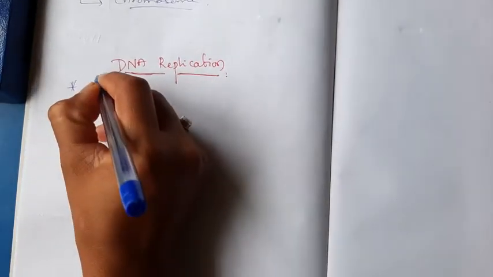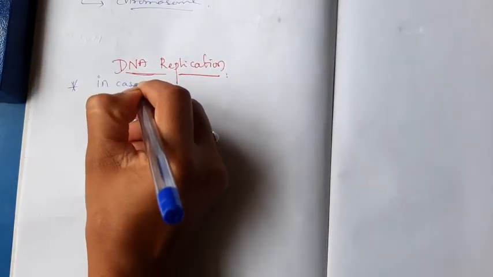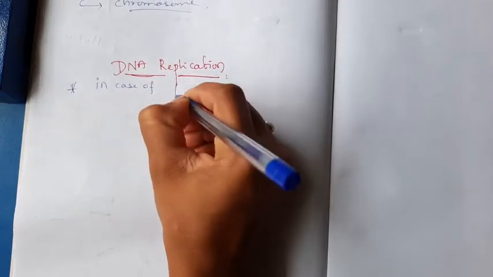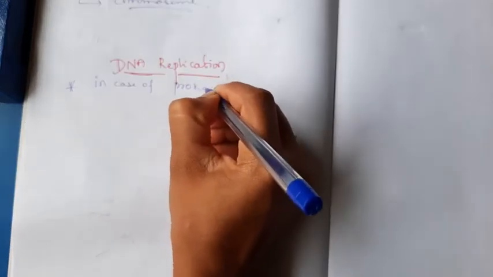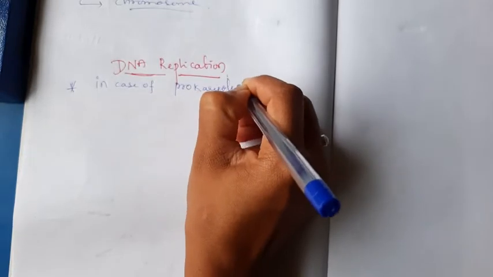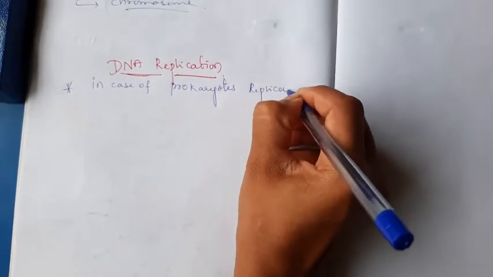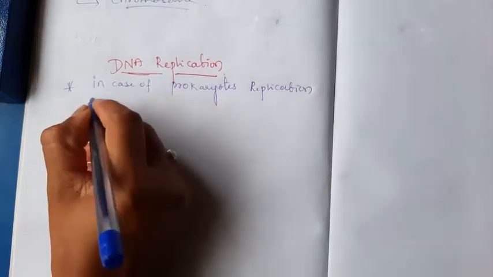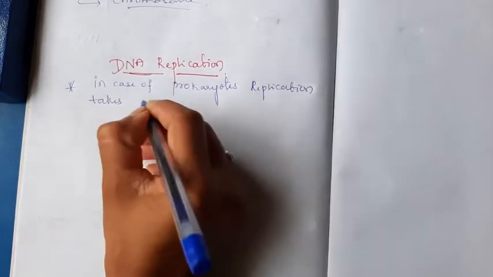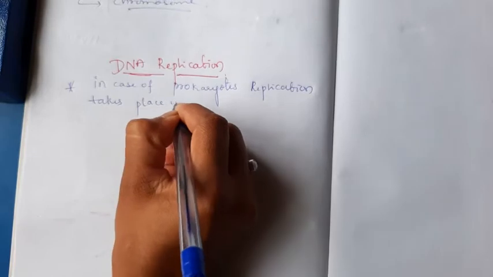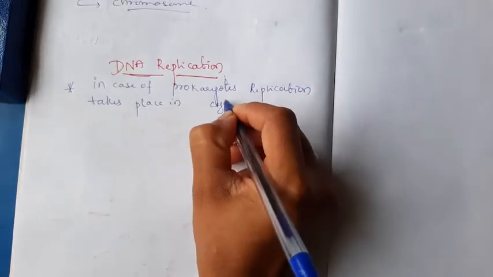DNA replication occurs in both organisms, prokaryotes and eukaryotes. In case of prokaryotes, replication takes place in the cytoplasm.